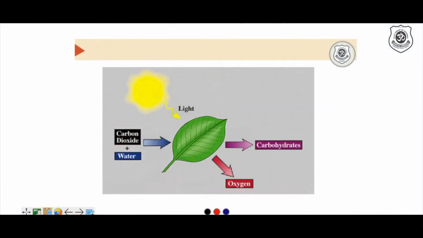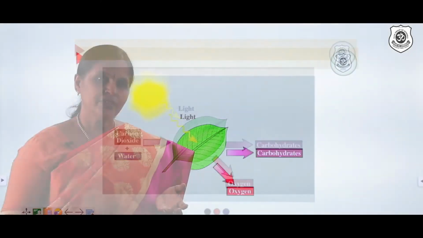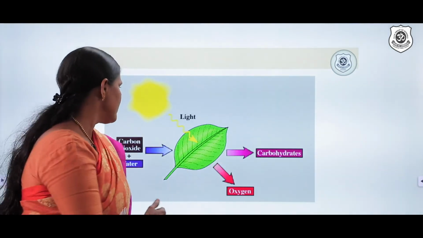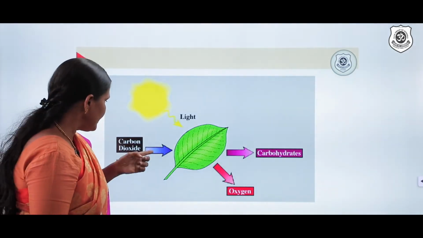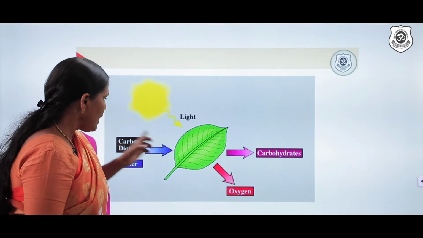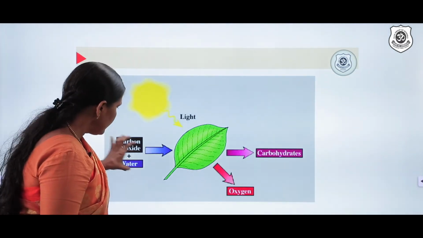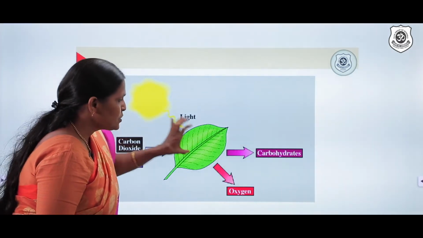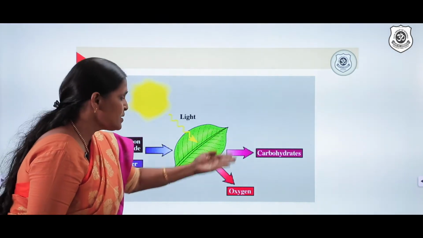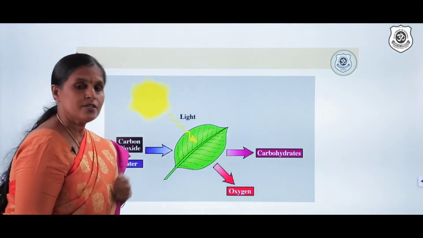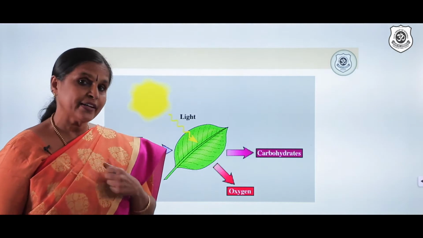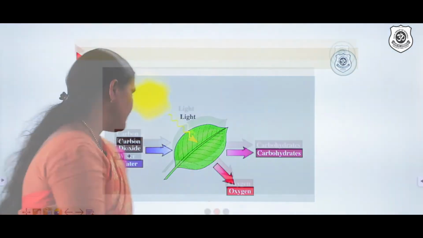So we are going to see something more about plants. What is this process? Can you identify? Anybody from there? Yes, exactly, photosynthesis. So you can see the importance of light. Light falls on the leaf and there are some essential minerals and raw materials required which is put together to form a complex substance, and in that process oxygen is evolved. That is why you got a very great feel when you walk through that dense canopy.